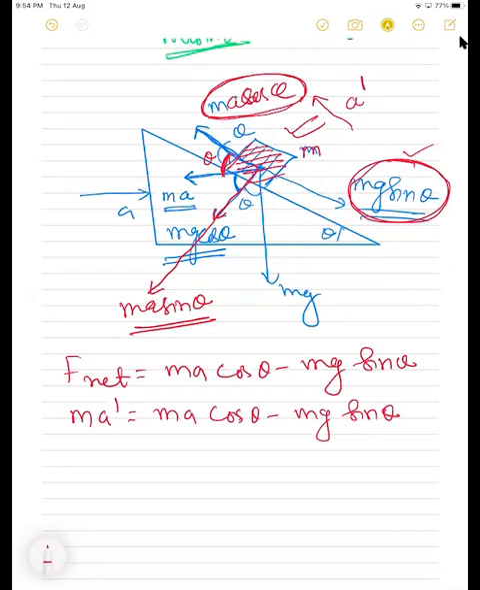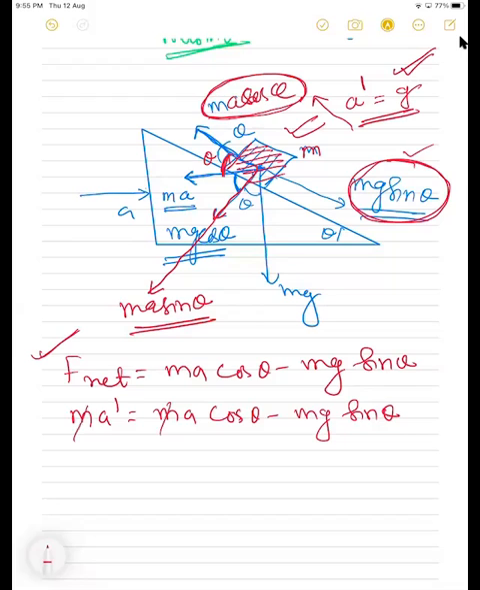Getting or not? Students got? All understood or not? F net is m into a dash, where a dash is the acceleration with which it is moving. Though in the question it is given a dash is equal to g. Yes or no? It may be given a dash is equal to a by 2, a half, whatever may be given. I am just trying to make you understand the concept of the question. Clear or not that one?